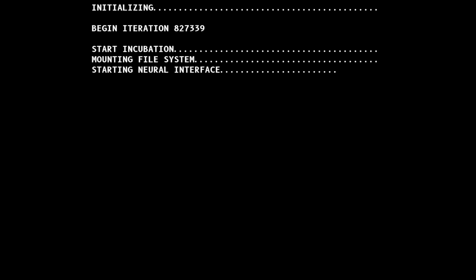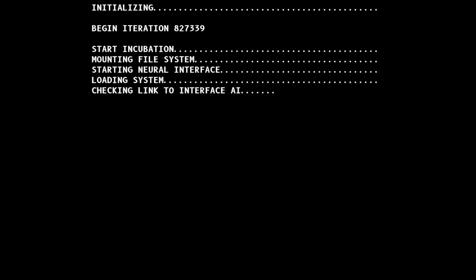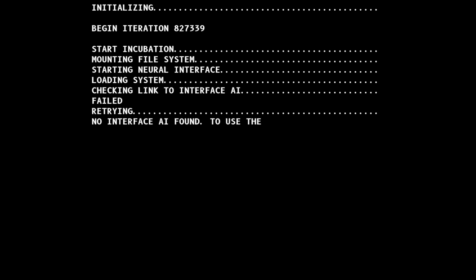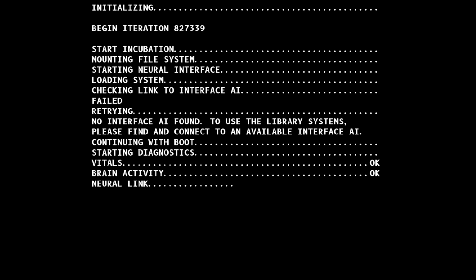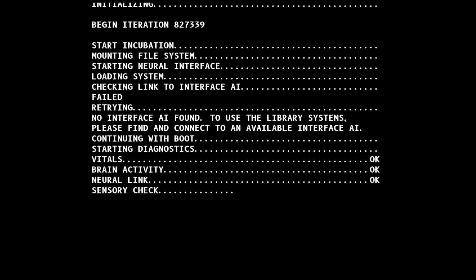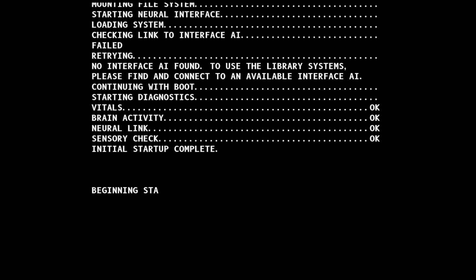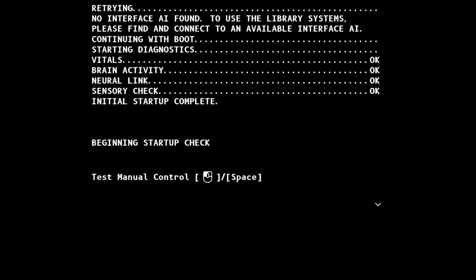Initializing. Begin iteration 827339. Start incubation. Mounting file system. Starting neural interface. Loading system. Checking link to interface AI. Failed. Retrying. No interface AI found. To use library systems, please find and connect to an available interface AI. Continuing to boot. Starting logistic. Diagnostics. Vitals. Brain activity. Neural link. Sensory check. Initial startup complete.